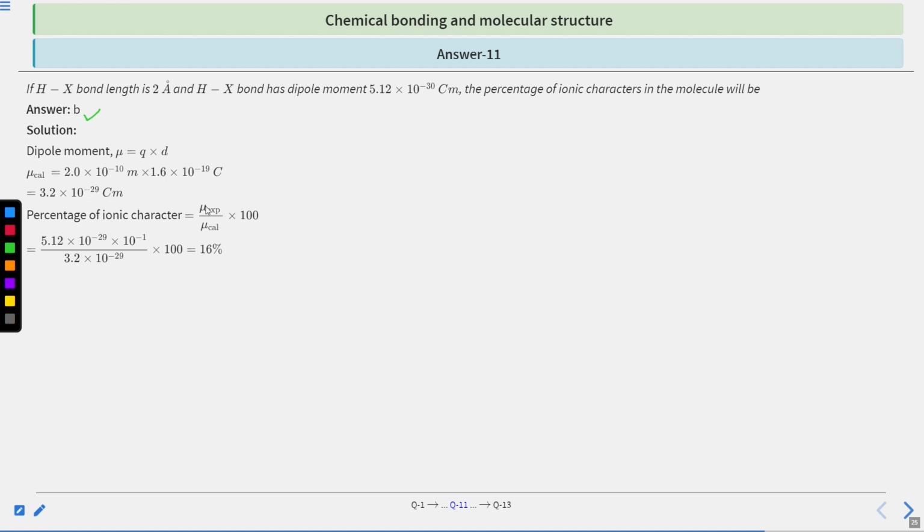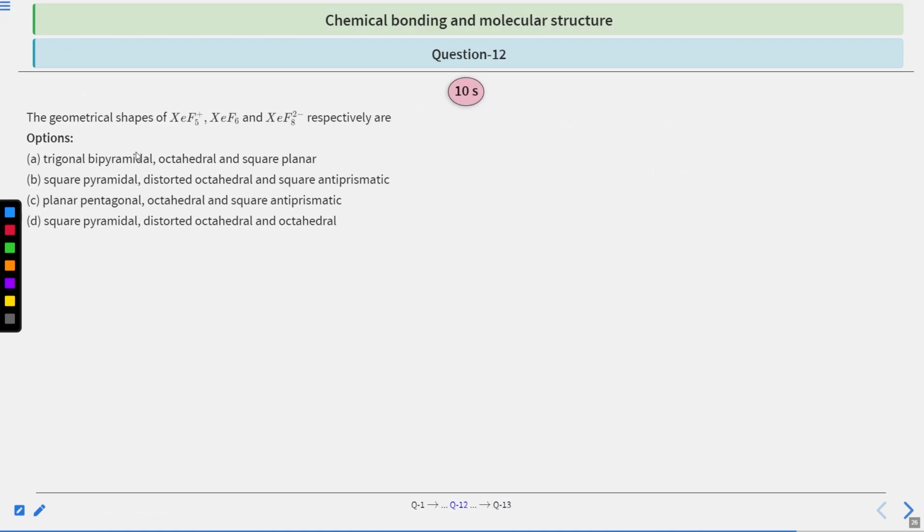So percentage of ionic character will be equal to mu experimental upon mu calculated. So mu experimental we have given as 5.12 multiplied by 10 to the power minus 30 coulomb meter. We can write it as 10 to the power minus 29 multiplied by 10 to the power minus 1, divided by mu calculated that we have calculated here, that is 3.2 multiplied by 10 to the power minus 29, and we are talking about percentage, so multiply by 100, and 10 to the power minus 29 will cancel out and it will come out as 16%. Hence option B will be the correct answer.